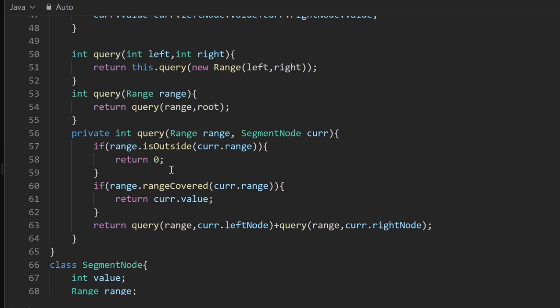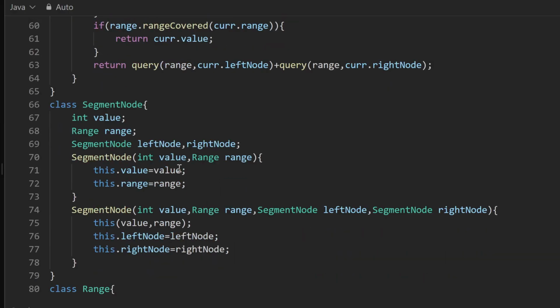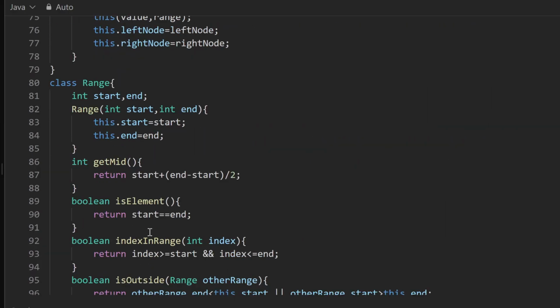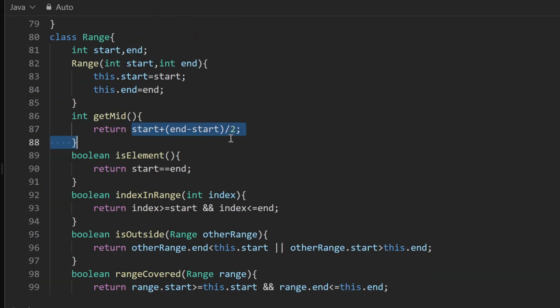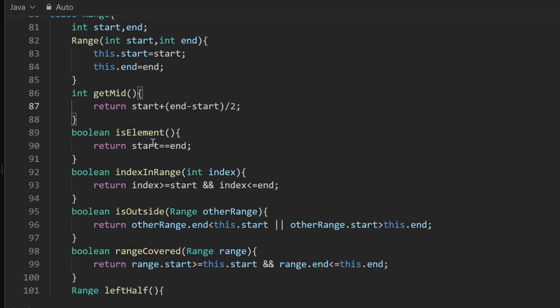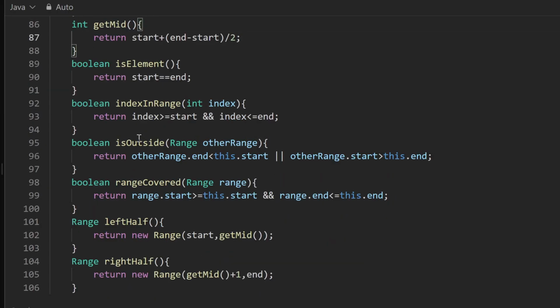So finally, let's see the range class. Whatever calculation we need to do related to the range class, I have kept as methods inside the range class to keep separation of concern. The range class is simple enough. Again, it has a start and an end. The mid formula is the same as we saw previously, and a range is an element when start equals end. That means it's representing a single element.